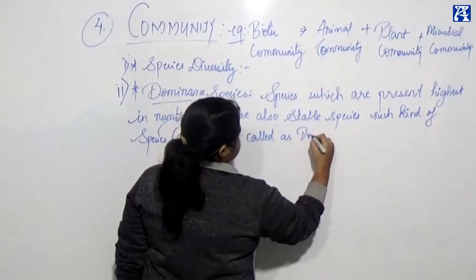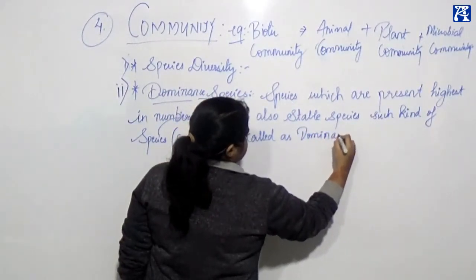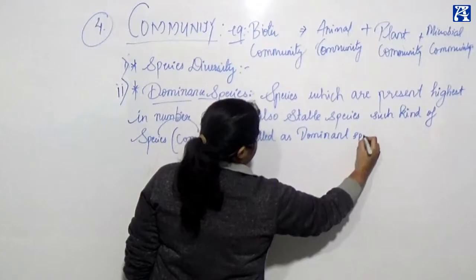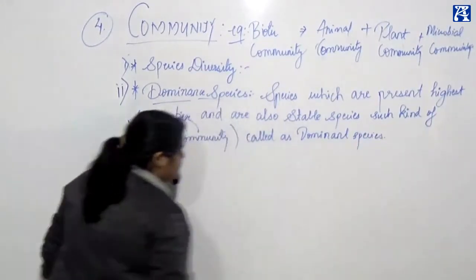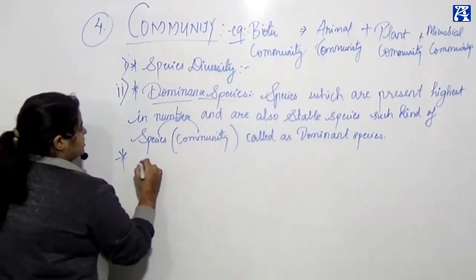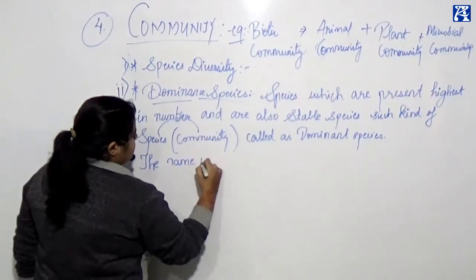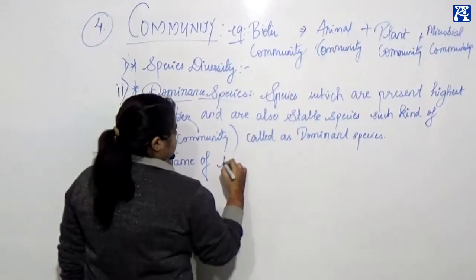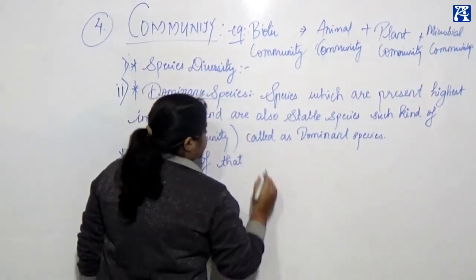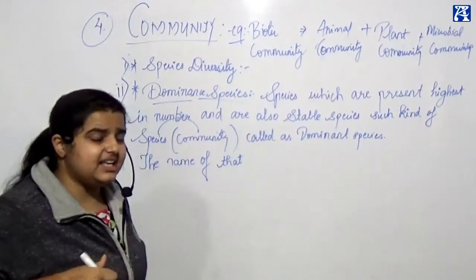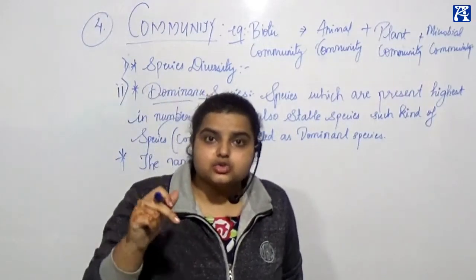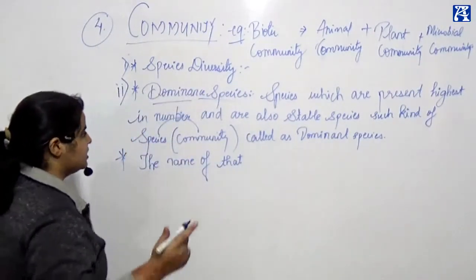dominant species. Dominant species. And the name of that locality, the name of that habitat, is also referred from that species name.